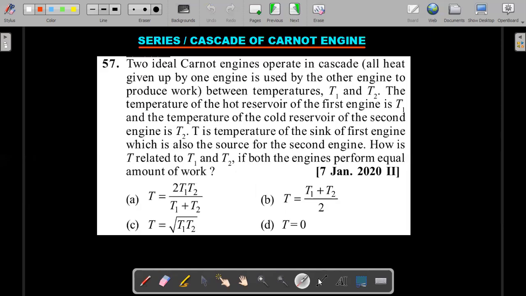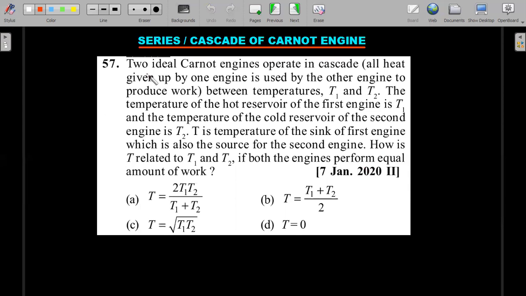Let's move forward. The next style of questions that are quite a favorite with JEE Advanced people about Carnot engines are the cascades or series, one after another. You take the output of one and make it the input of the second one. That's called a series Carnot engine situation. I picked up the latest question, and as you move along, you see these questions have been repeated from past JEE papers also. Two ideal Carnot engines operate in cascade. All heat given up by one engine is used by the other engine to produce work. So the wastage of one becomes the input to the other, between temperatures T1 and T2.